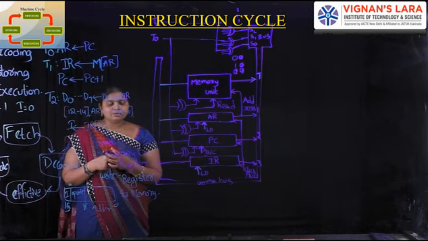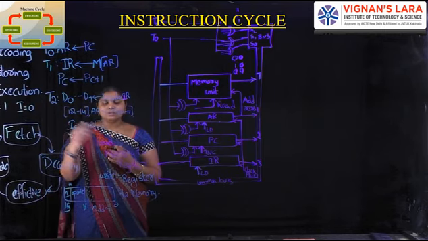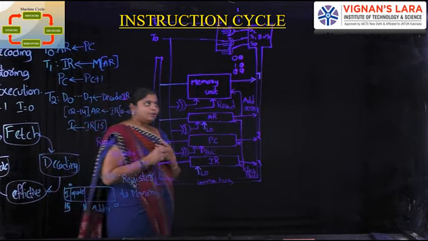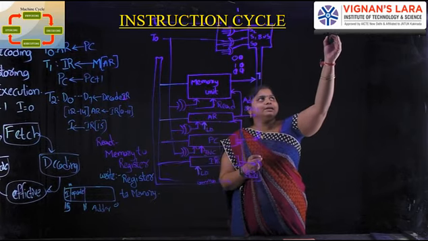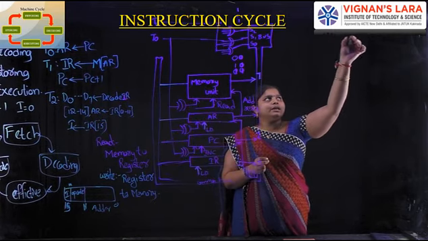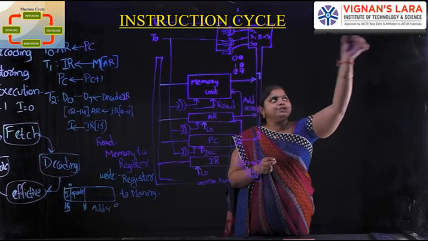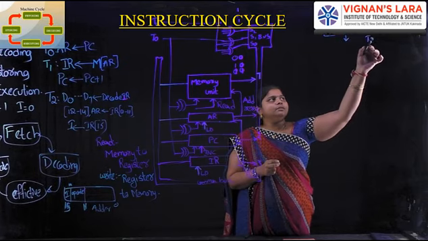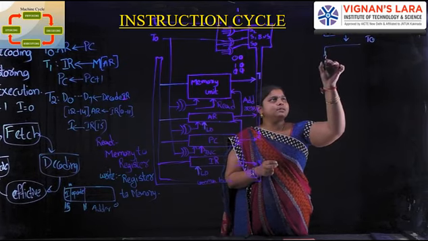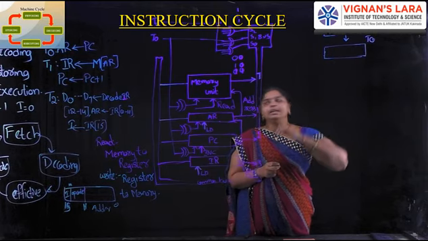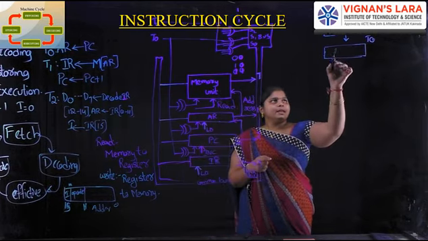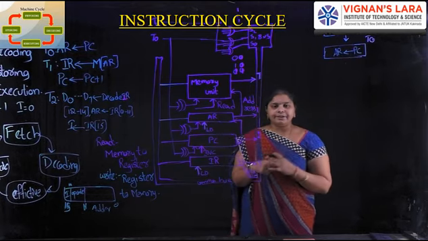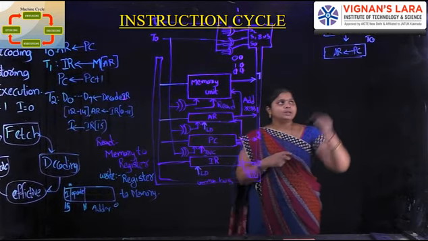Okay, next we have to implement the instruction cycle by using these three timing signals. Let us see about the instruction cycle. Okay, the sequence counter initially is 0. Then the timing signal is T0, and the operation is on the address register. The program counter holds the address of the next instruction to be executed. Okay, this is T0.